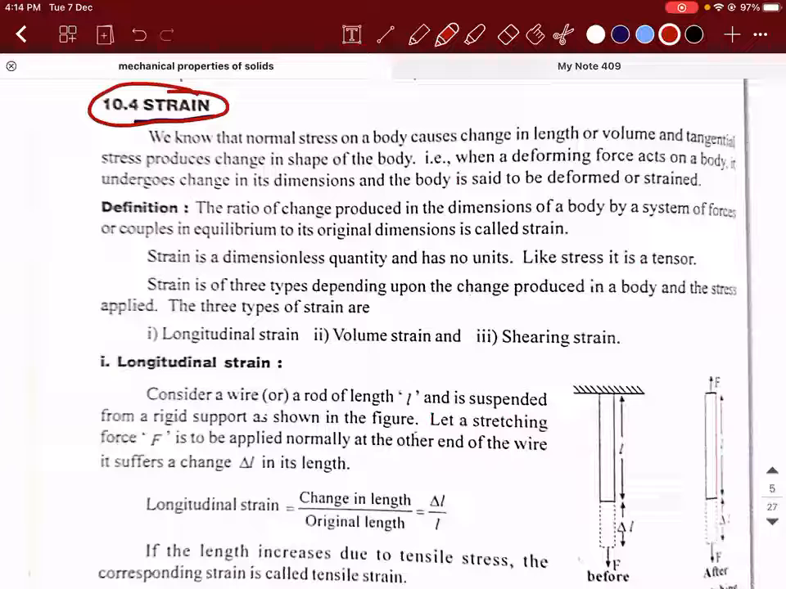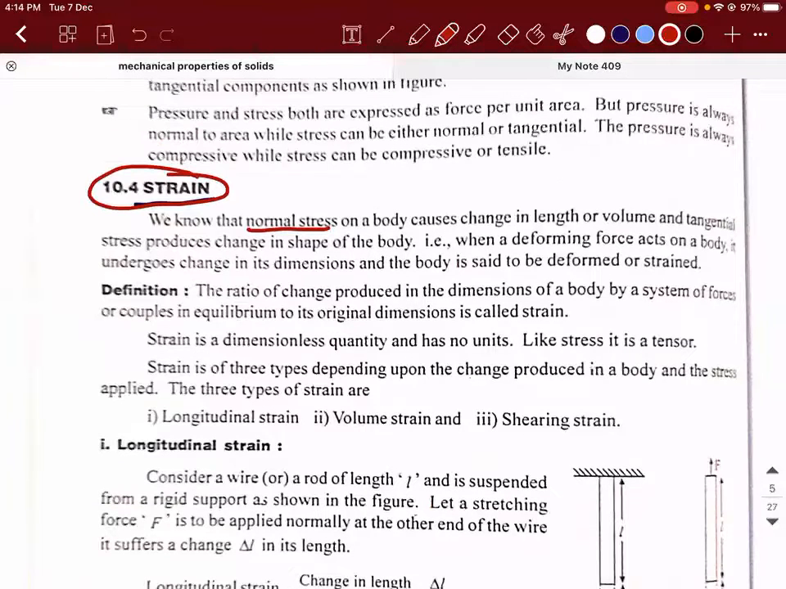So till now, what did we discuss? We discussed normal stress. Under normal stress, what are the two parameters I wrote yesterday? Longitudinal and volumetric. Right. What is the counterpart of normal stress? It is the shearing or the tangential stress.